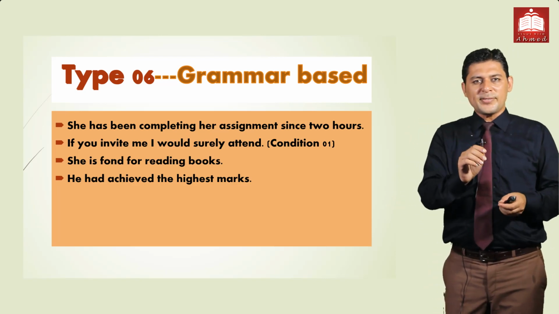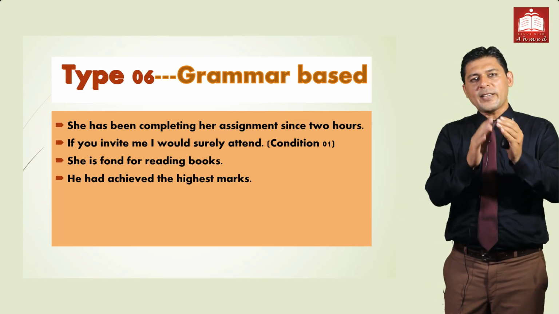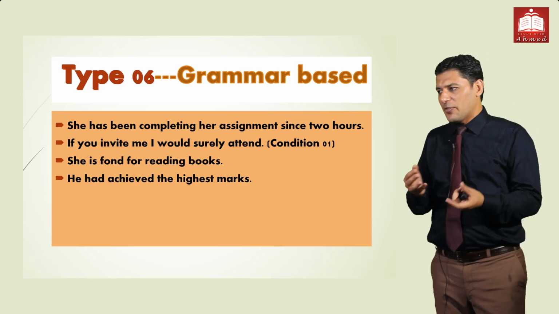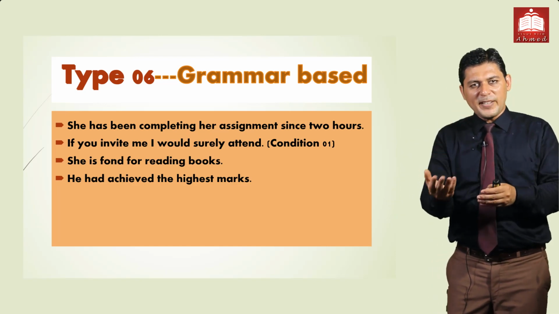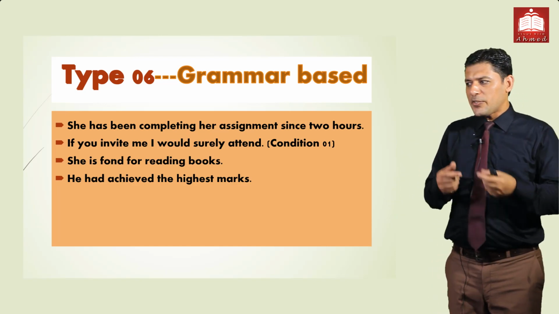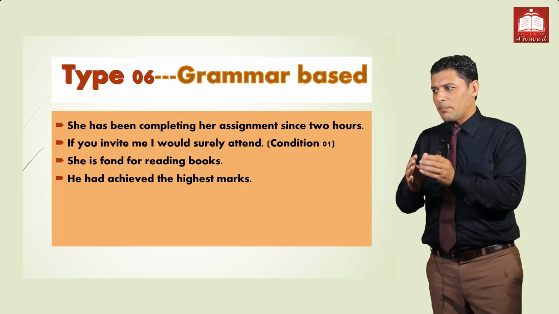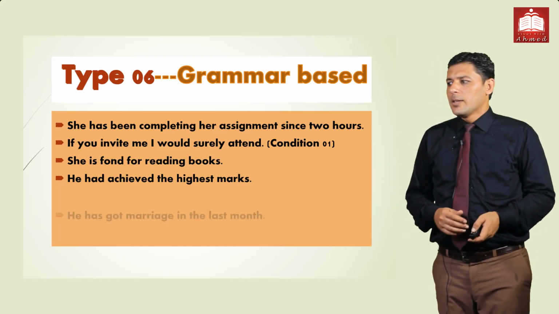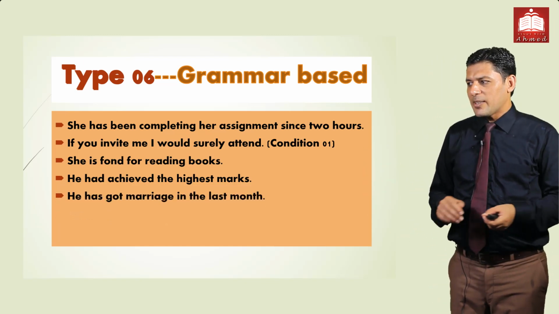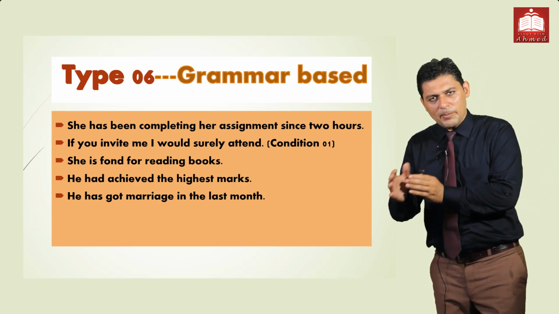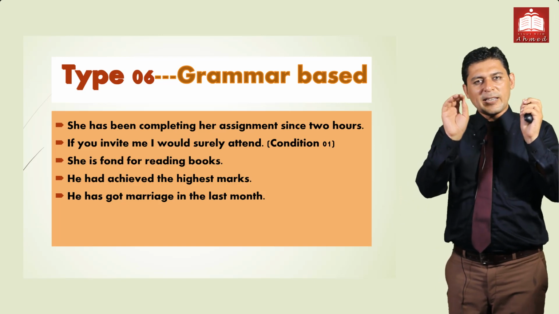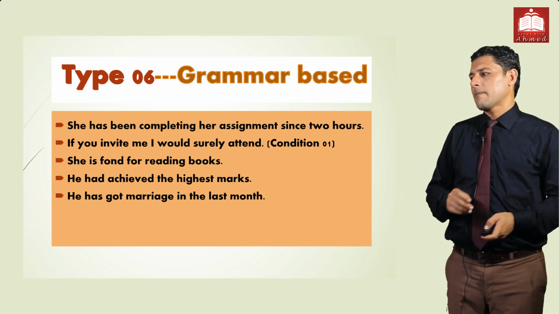If you have one sentence, that is a past sentence. So past perfect is never used. We have past indefinite. So if we have 2 sentences, then past perfect as well as past indefinite. With a single sentence in past tense, past perfect is never used. Number 6 is, he has got married in the last month. The last month means the past idea, and we cannot use present perfect tense. So you should remove has.